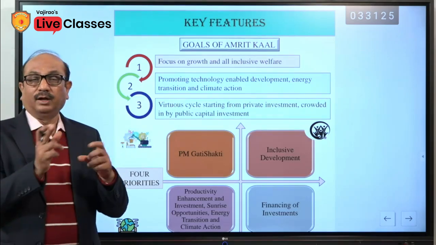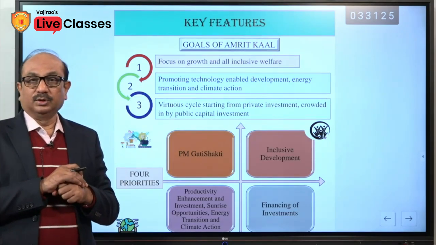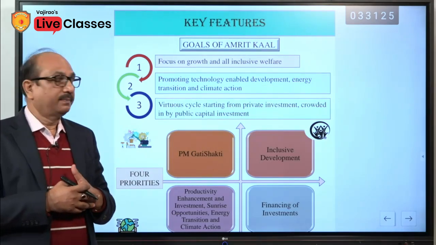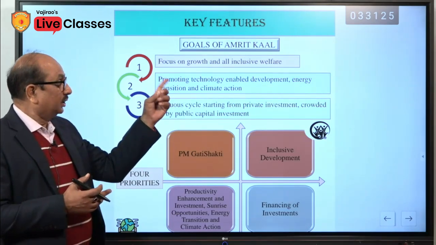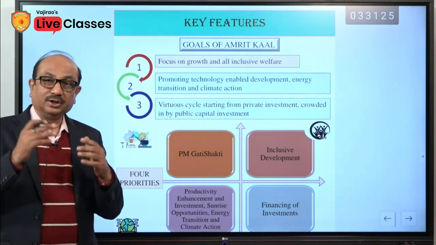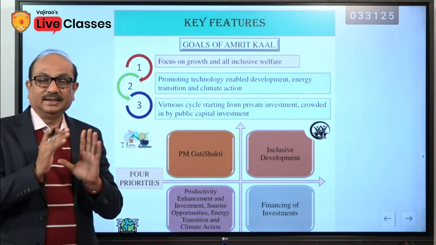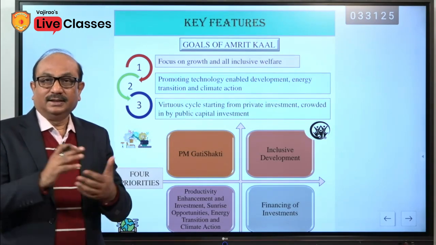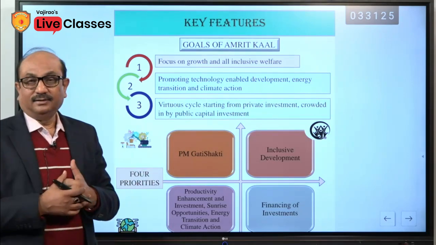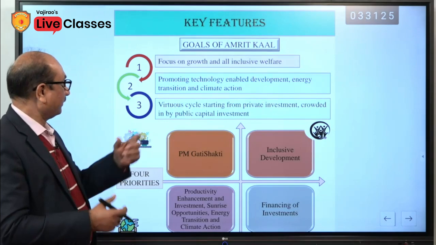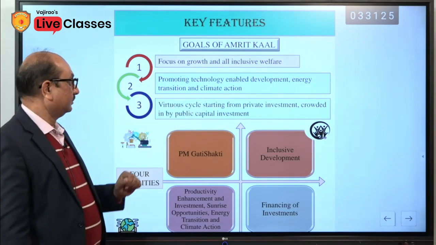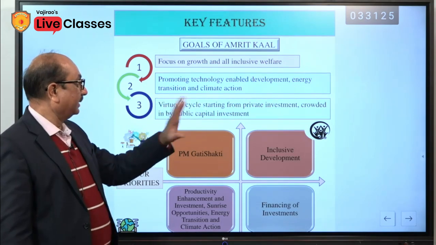All-inclusive welfare. Inclusive growth is part of our syllabus. We have generally discussed it in detail in the classes. So, growth and all-inclusive growth. The intention is that the benefits of growth should reach each and everyone. Each and everyone should get benefited, and then they could enjoy the benefits of Amrit Kal and Amrit Mahotsav, you can say. The second goal is promoting technology-enabled development, energy transition and climate action.